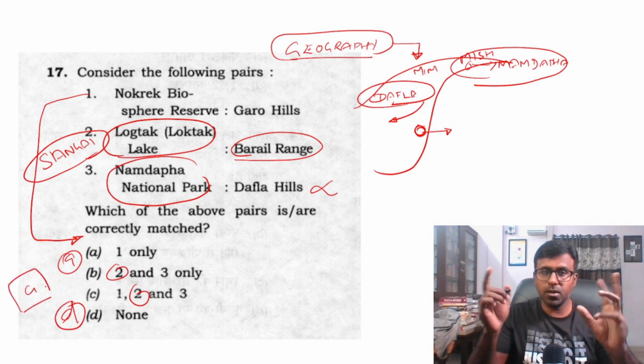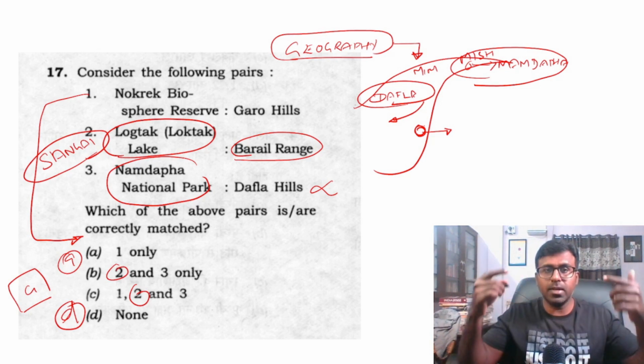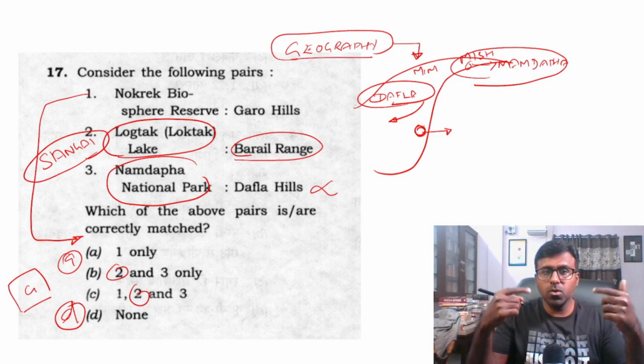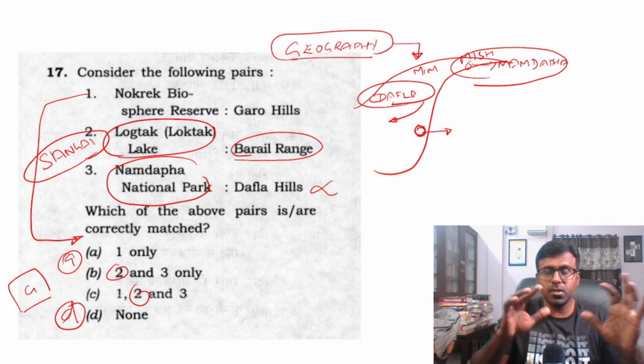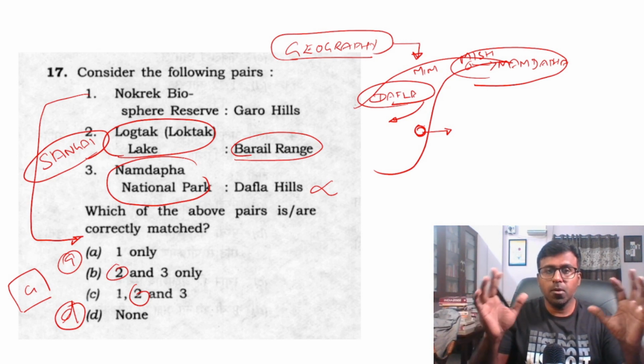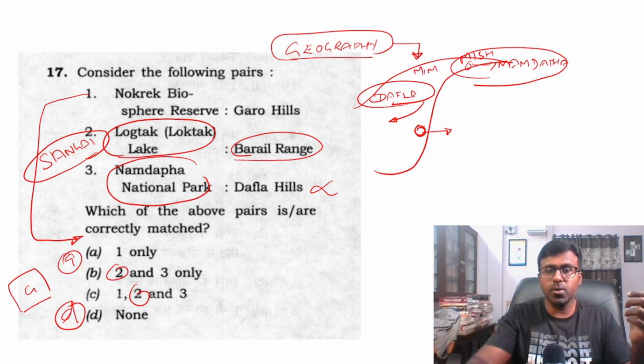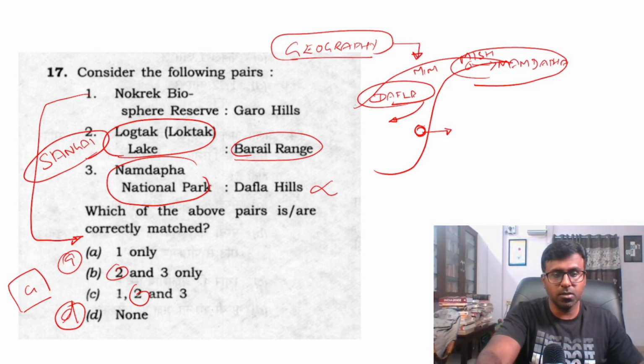Nokrek is somewhere in Garo. So that is the point. We have to look at all these geographical sites and revise them. Inside the hall, it may be tough deciding between these options, but what I say is that ultimately you will get the answer. A is the answer for this. And the next question, we will go to the next question.